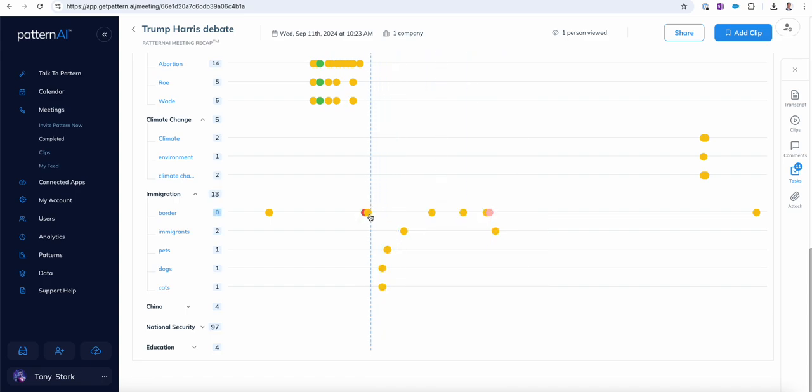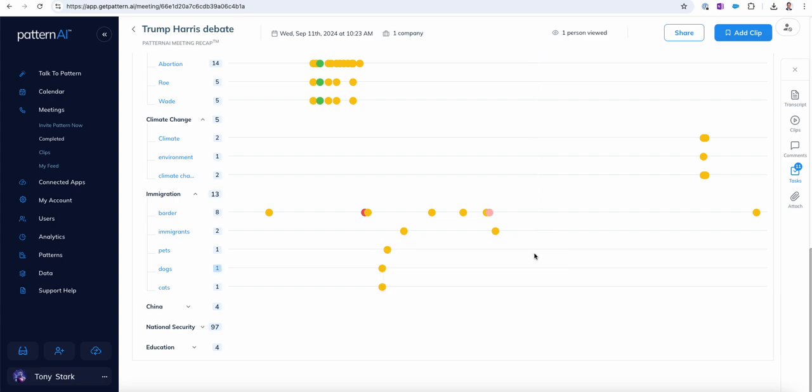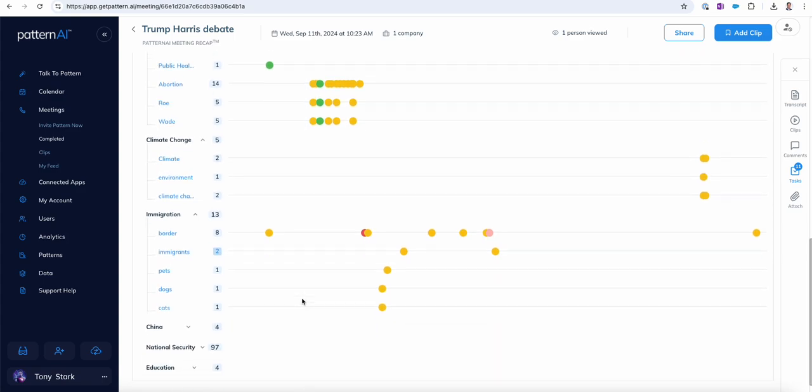Kamala Harris. Orange in this case in the pattern detection for the topics is mostly neutral, maybe slightly negative, but generally neutral. Green is positive, red is very negative. Generally speaking, these issues were pets, dogs. There was some issue about specific claims of pets being harmed, injured, or abused. There's something about Trump saying that immigrants are eating pets and things like that. So that's kind of interesting.